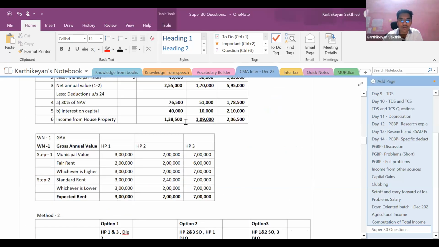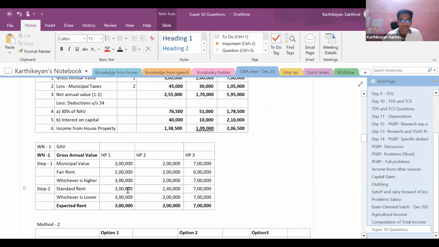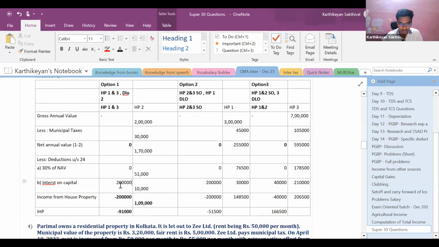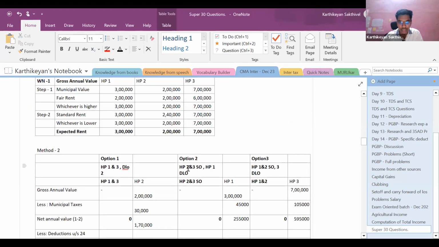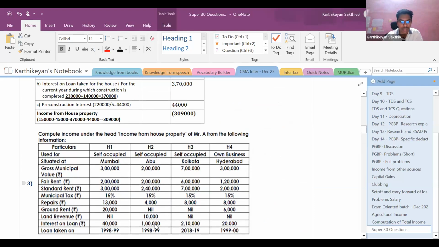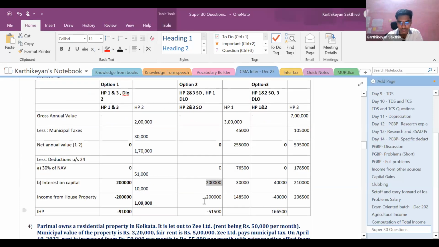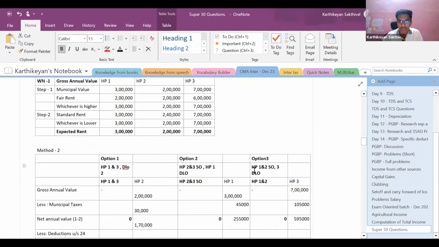So for house property 1 and house property 3, if you see the question, here the interest is 40,000, here it is 2,10,000. Interest on capital is to be restricted to 2 lakhs. Next, house property 2 and house property 3. If you see here, the interest is 3,10,000. So here again, it is to be restricted to 2 lakhs.